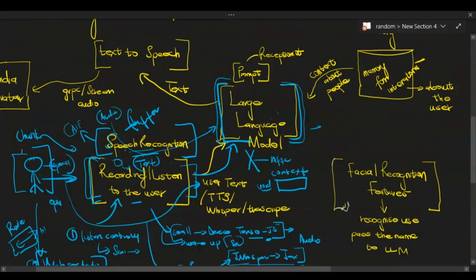Then what do we have? We have this large language model, right? So this is the large language model. What I'm going to do here is that we want the large language model to be able to do all the tasks on its own. Let's say you ask it to leave a message. We want it to know that someone left a message, so I'm going to store that in some sort of database. It could be a vector database, for instance, right?